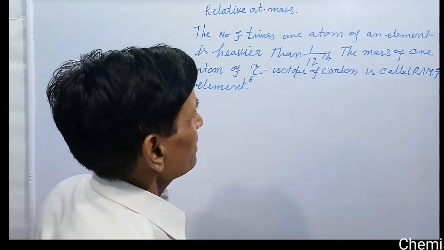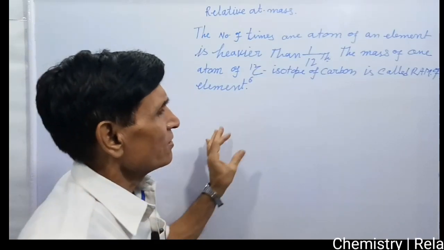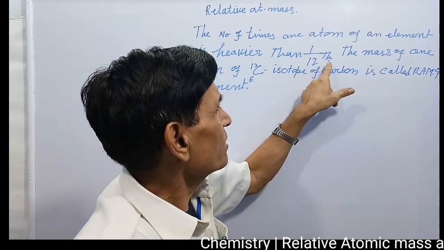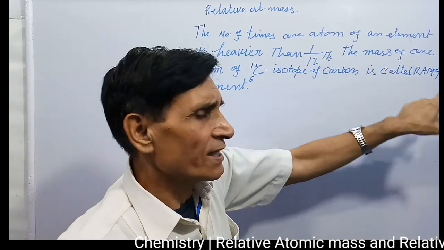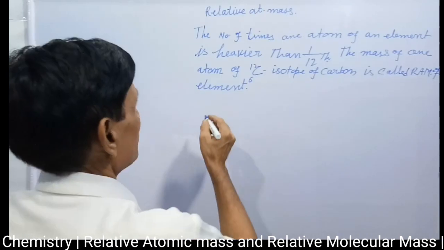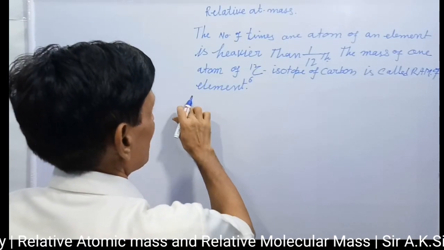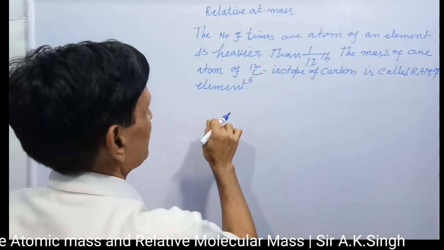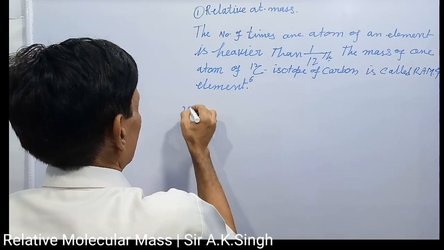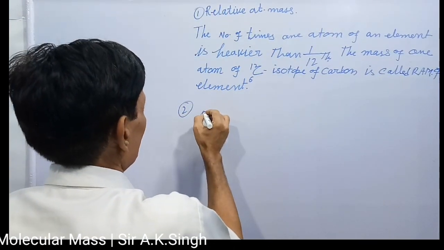Hence, relative atomic mass of an element equals mass of one atom of element divided by 1/12th the mass of one atom of carbon. This is the formula. Now, second one I want to tell you, how it is represented. This is relative atomic mass. Number 2, atomic mass unit.